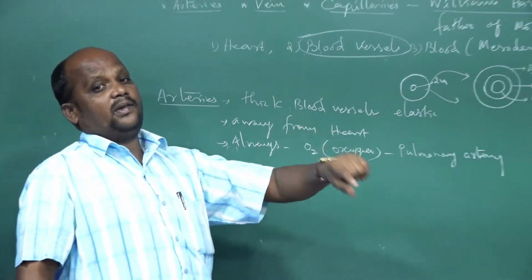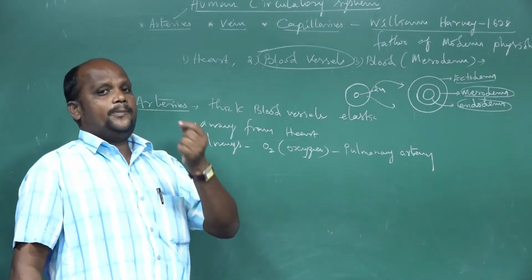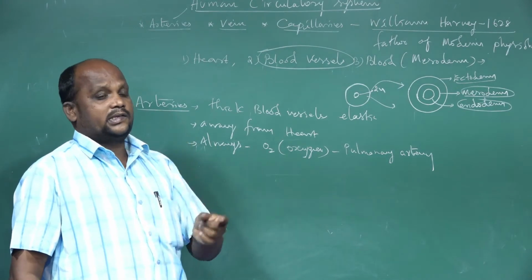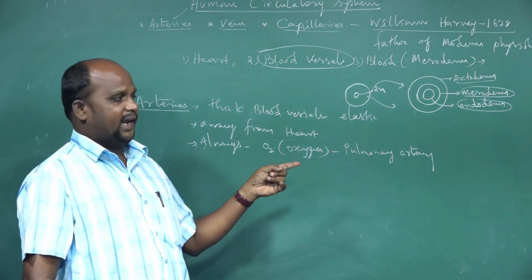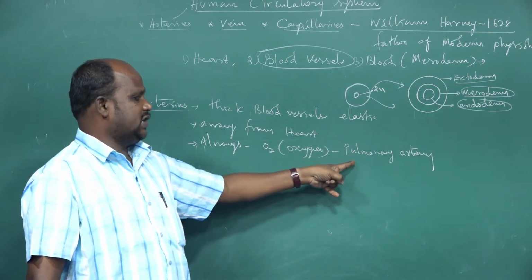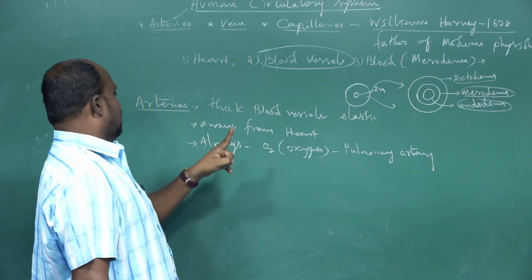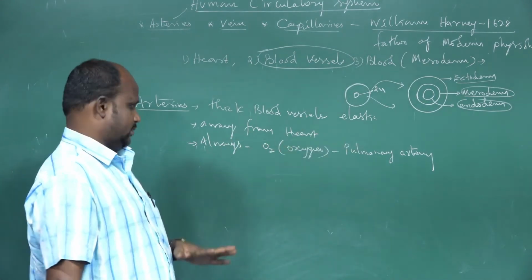The pulmonary artery only carries CO2, which means deoxygenated blood, carbon dioxide contained blood, carried by pulmonary arteries. After a few minutes, I will explain the heart structure. At that time I will explain the meaning of pulmonary arteries. So all the arteries are carrying O2 blood, I mean oxygenated blood, except pulmonary arteries.